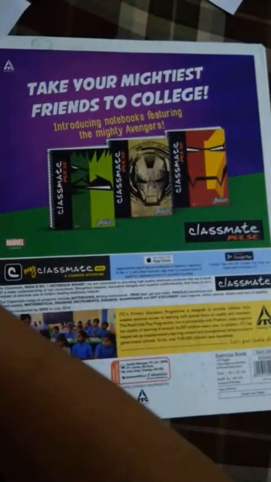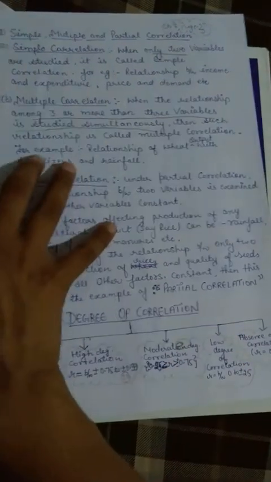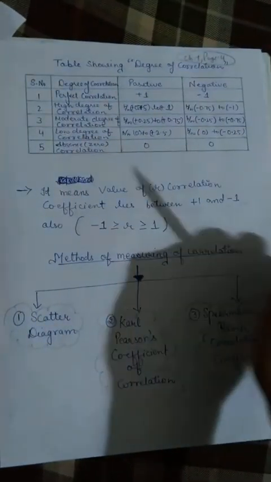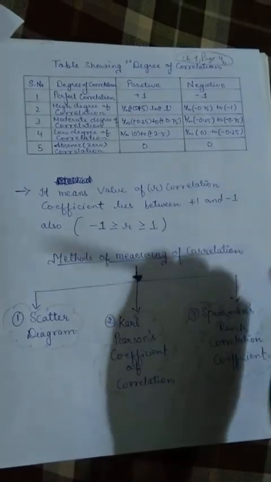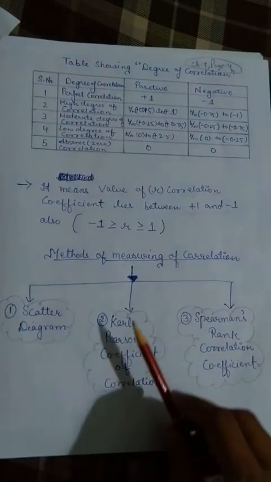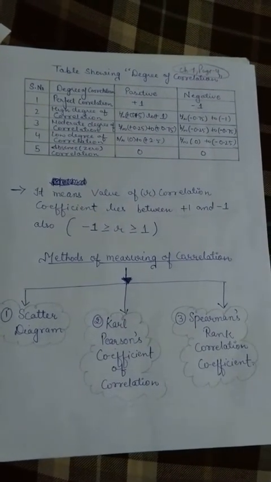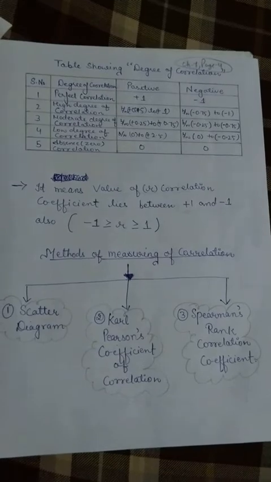After that we did degree of correlation. Then we discussed this table showing degree of correlation, and finally I just introduced you to methods of measuring correlation. So this was all for today.